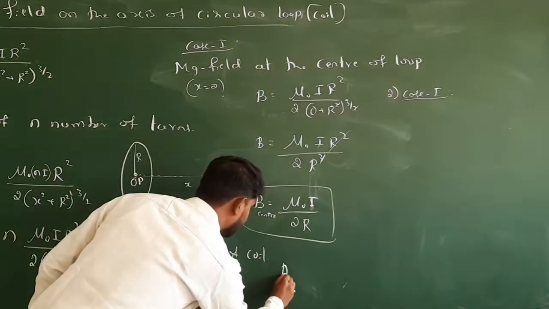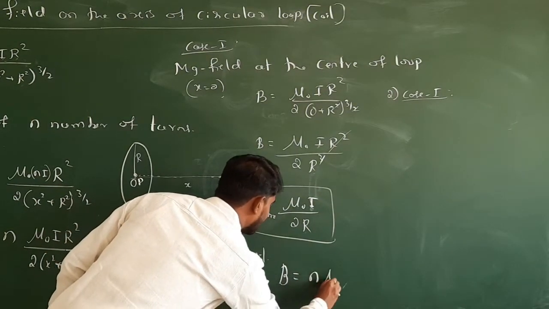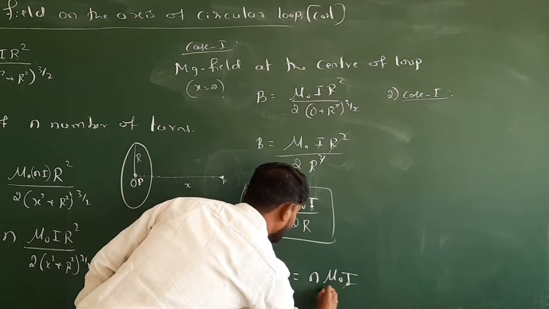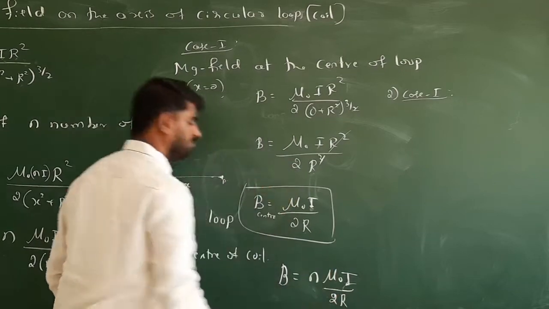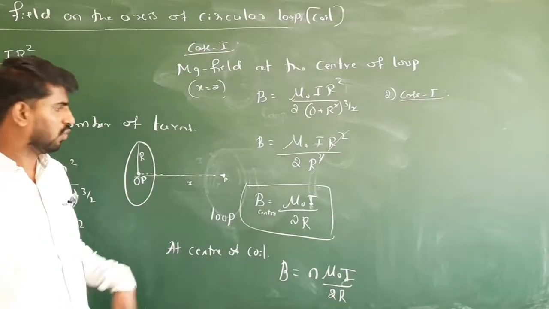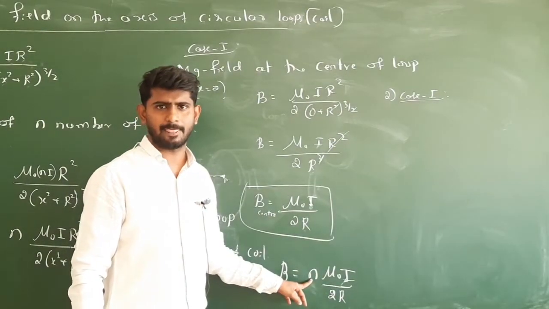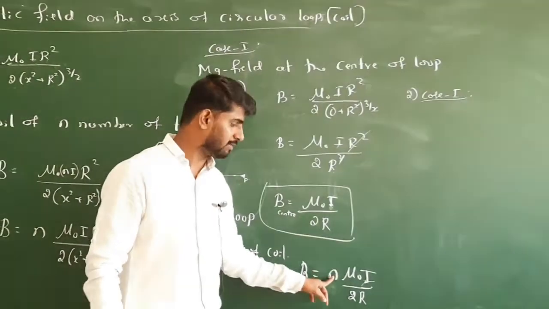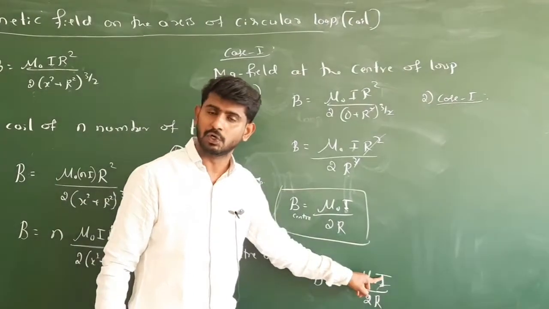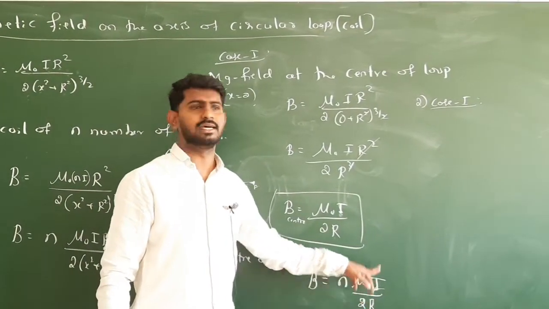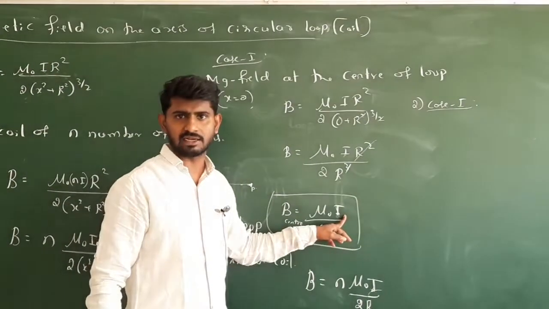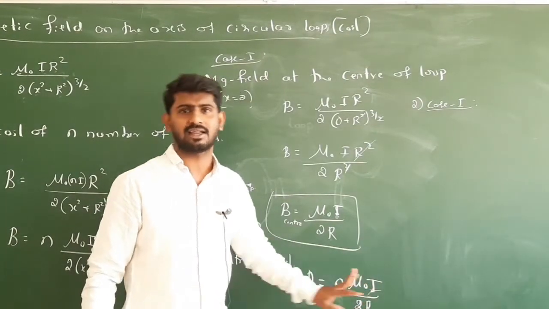So here B at the center of coil is n times mu naught I divided by 2r. So for a coil, compared to a loop, you just multiply by the number of turns in the coil. Do you understand? What does this multiplier come from? This multiplier is due to the current. Here there was only a single path of current. Here there are n number of paths of current.